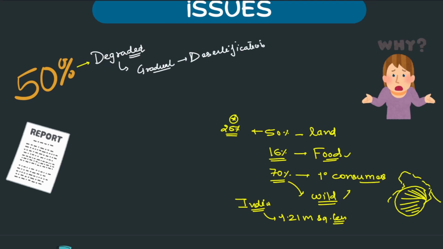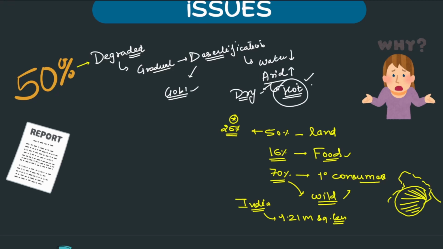And we understood desertification already. What is it? Slow conversion towards being arid. Two or three conditions are there: water loss and aridity increase. Arid means both hotter or drier. Take the example of the Gobi Desert in Mongolia: it may or may not be hot, but it has to be dry. That means less water, and less water means less growth or vegetation. So this is what the report says.